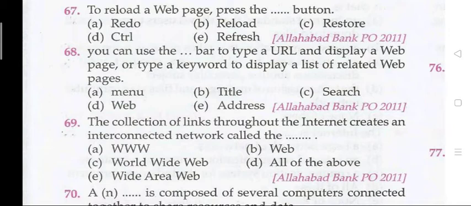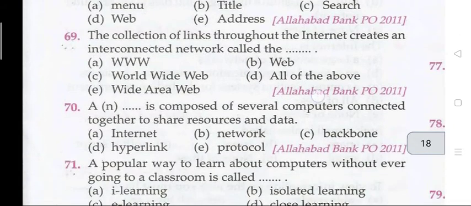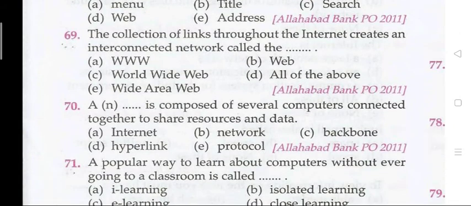Question 68. You can use the dash bar to type a URL and display a web page, or type a keyword to display a list of related web pages. The right answer is 68 E, that is addresses. Question 69. The collection of links throughout the internet creates an interconnected network called the D, all of these: the WWW, web, world wide web. The right answer is D, that is WWW, web and world wide web.